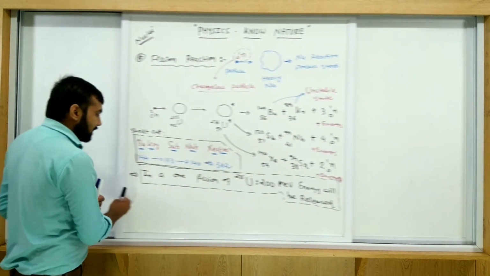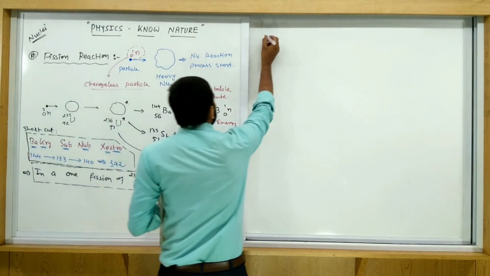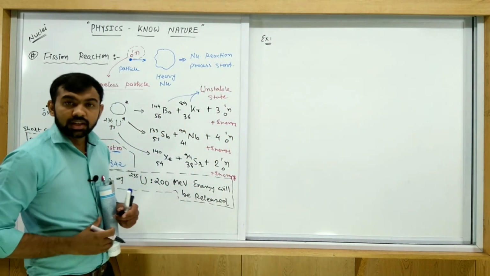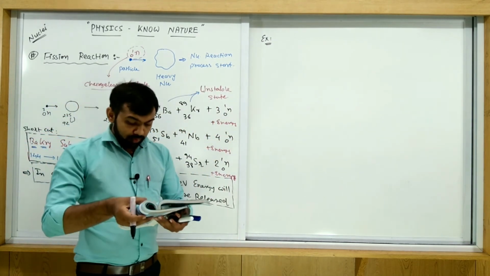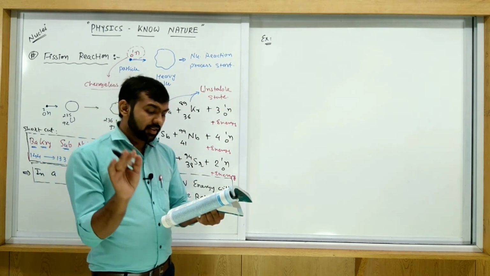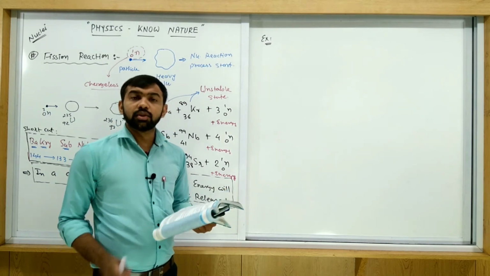Let us discuss one example which is given in our textbook. Example for this: how much energy will be released. So the example is given for, let's say, one nucleus having A equal to 240 breaking into two fragments having A equal to 120.